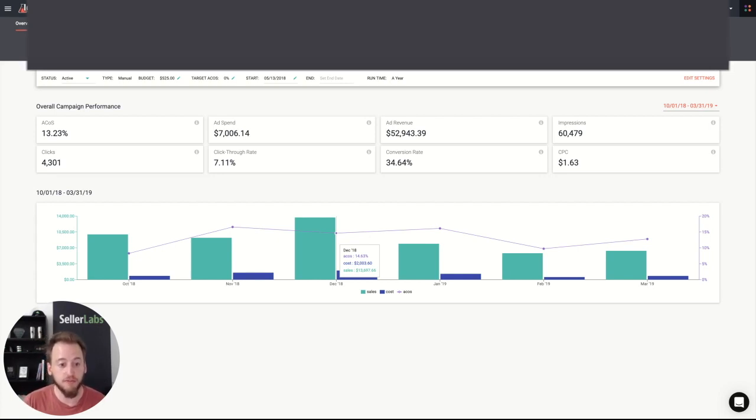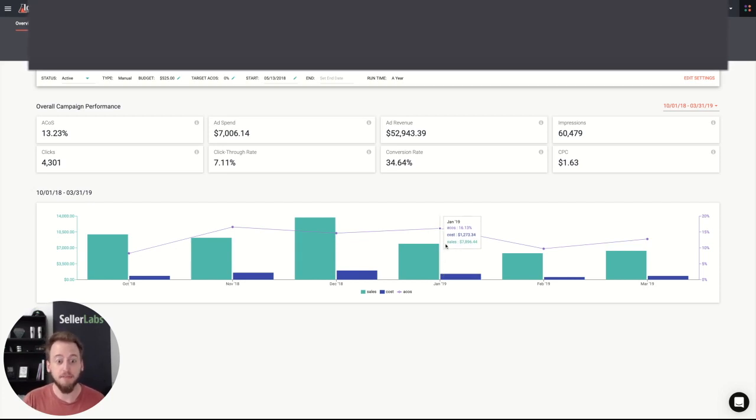So in December, we went from $13,000 in sales, $2,000 in cost, and a 14% ACoS to, in January, almost $8,000 in sales, $1,200 in cost, and a 16% ACoS. So our ACoS went up, our sales cut down significantly, and our cost went down by about 50%. That's not necessarily abnormal from December to January. That's something you have to know on your own account level.